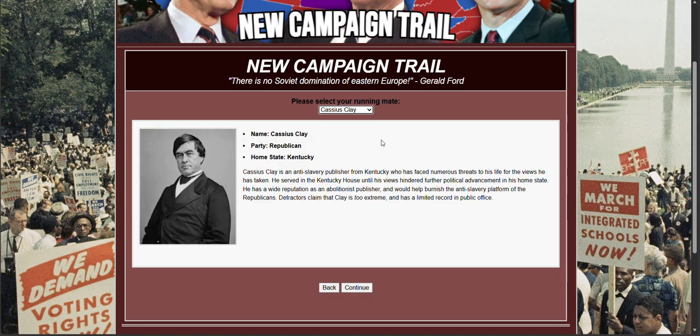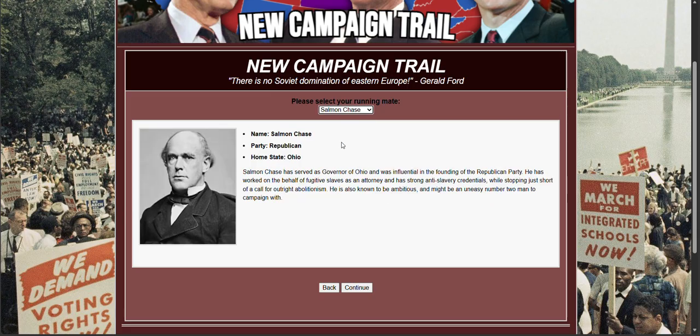We have three. Cassius Clay is an anti-slavery publisher from Kentucky who has faced numerous threats to his life for the views he has taken. He served in the Kentucky House until his views hindered further political advancement in his home state. He has a wide reputation as a publisher, and would help burnish the anti-slavery platform of the Republicans. Detractors claim that Clay is too extreme and has a limited record in public office, so this one isn't my first choice. And Salmon Chase.